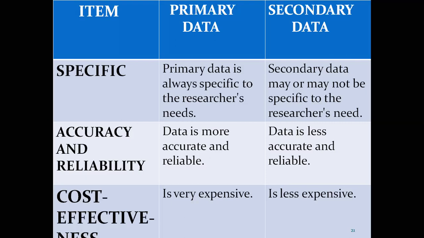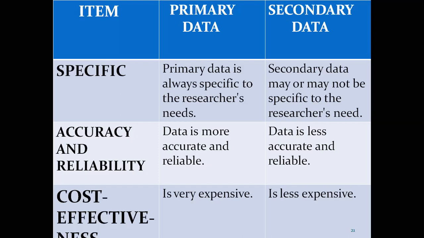The accuracy, reliability, and suitability. Primary data is more reliable and suitable to the inquiry because the investigator himself collects it. So the data will be more accurate and more reliable when compared to secondary data. In the case of secondary data, as you all know, it is less reliable and suitable as someone else has done the job of collection, which may not serve the purpose. So the data is less accurate and less reliable as compared to primary data.